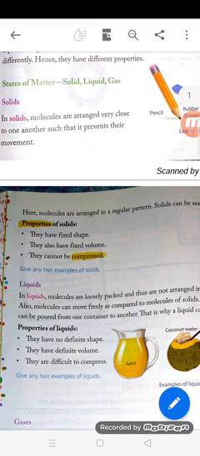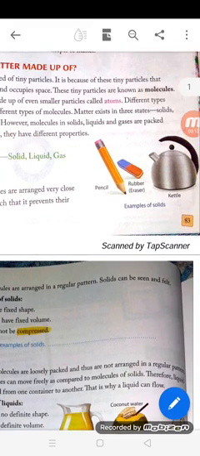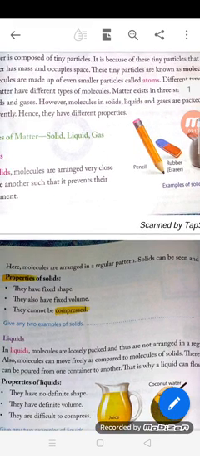Then what are the properties of solids? They have fixed shape. They also have fixed volume. They cannot be compressed. You can see the shape of a pencil, rubber, kettle, whatever solid it can be, they have a fixed shape. They also have a fixed volume and we cannot compress them.